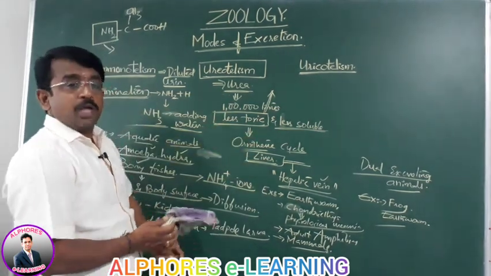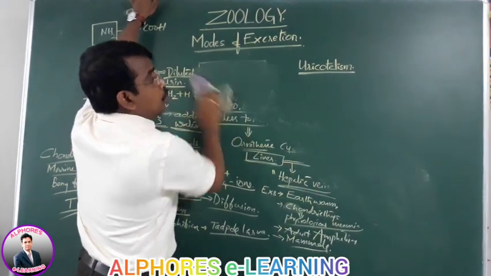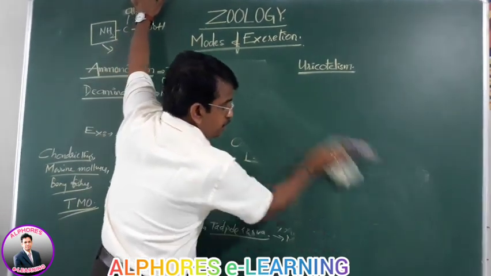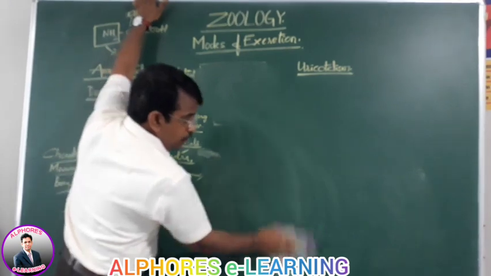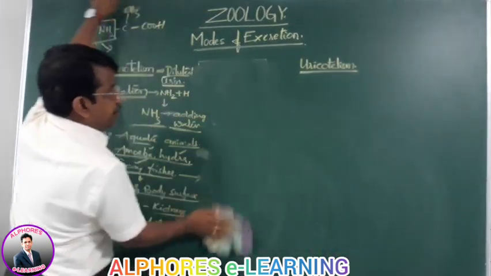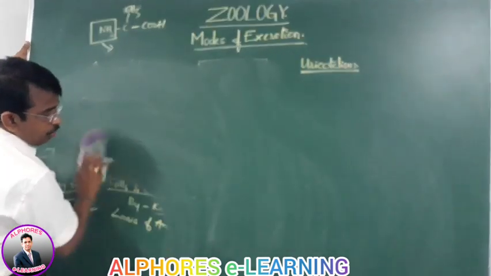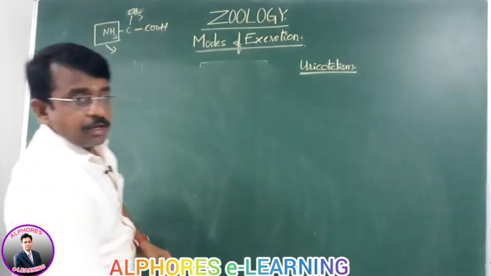Next, let's move on to the third category, that is uricotelism. The animals that excrete uric acid are said to be uricotelic animals. I repeat, the animals that excrete uric acid are said to be uricotelic animals.